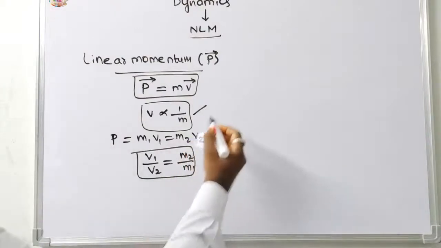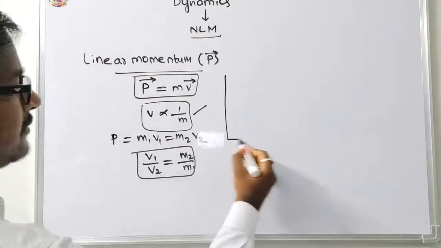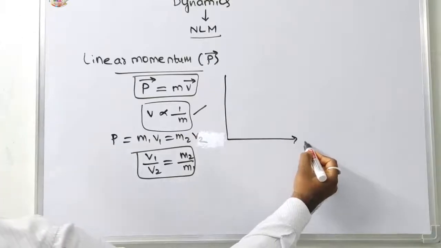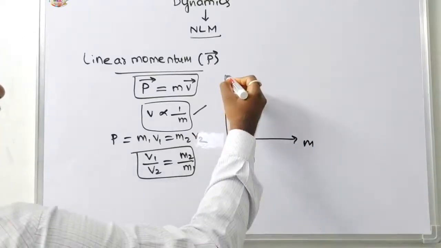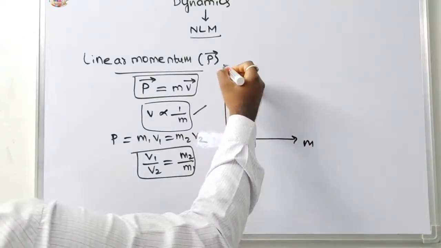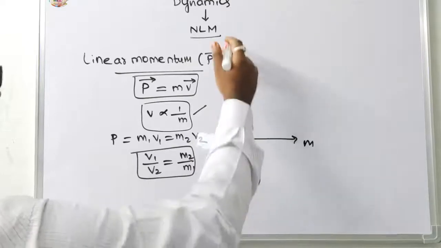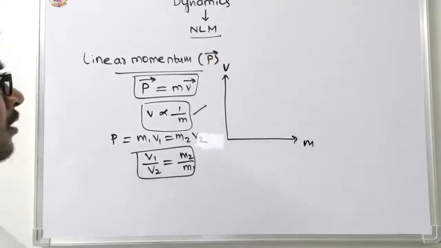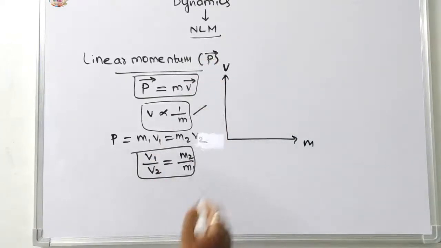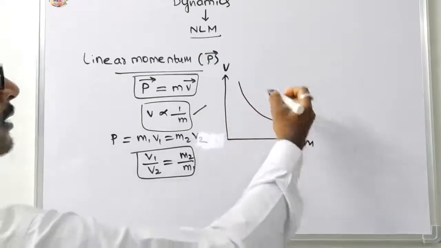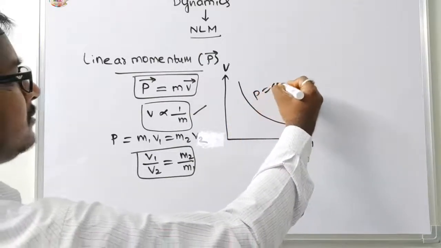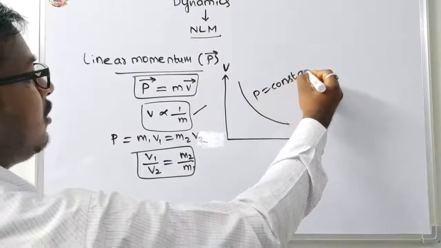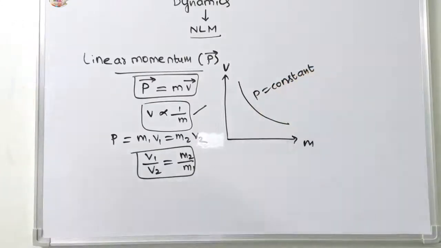In this one, this graph is a very important representation. Mass is on the x-axis and the linear velocity is on the y-axis. In this curve, P is equal to constant. This is the total quantity of motion possessed by a moving body.